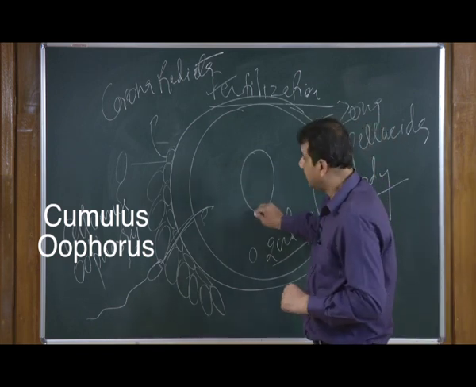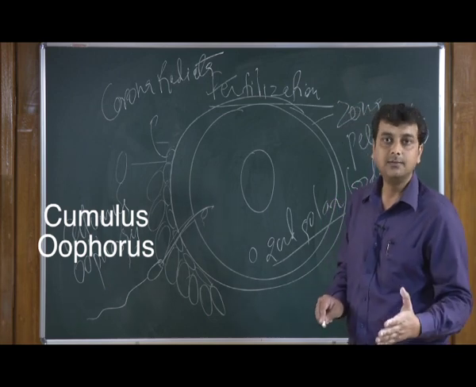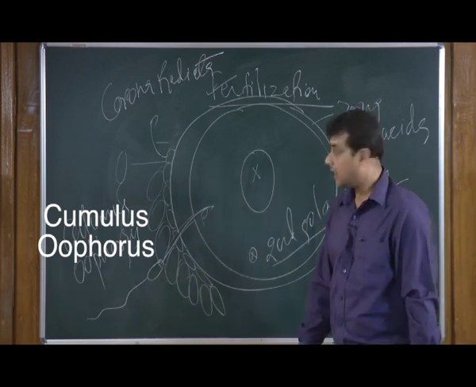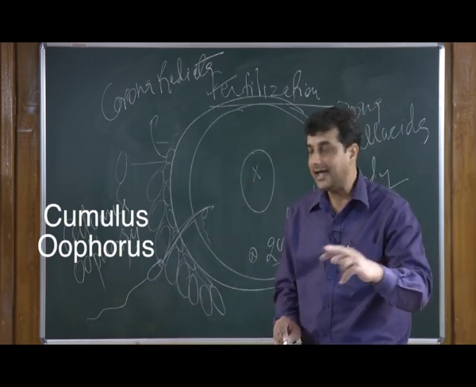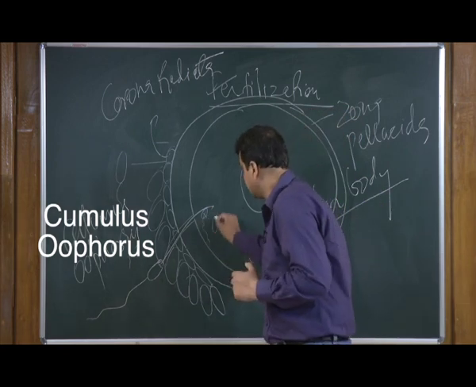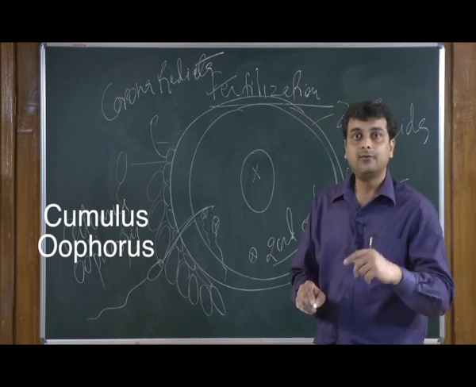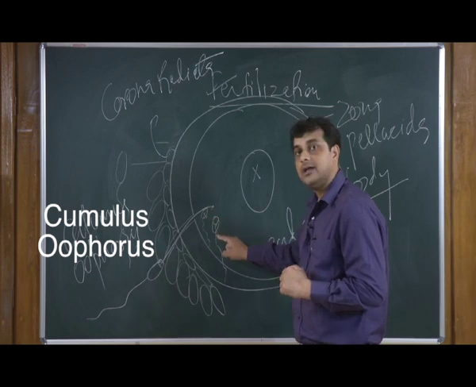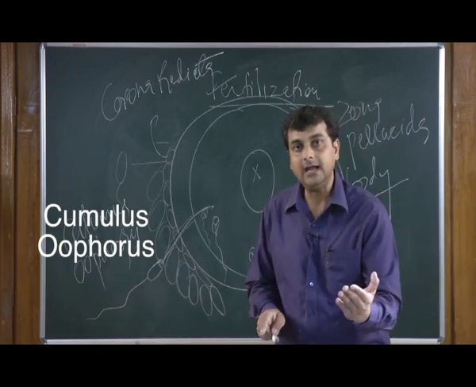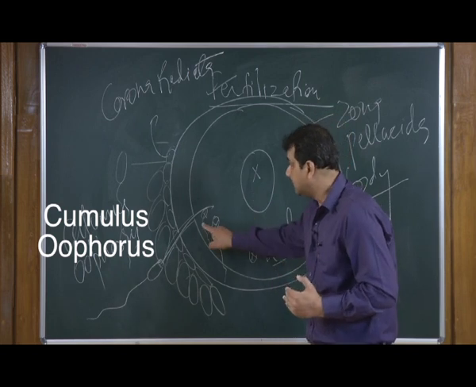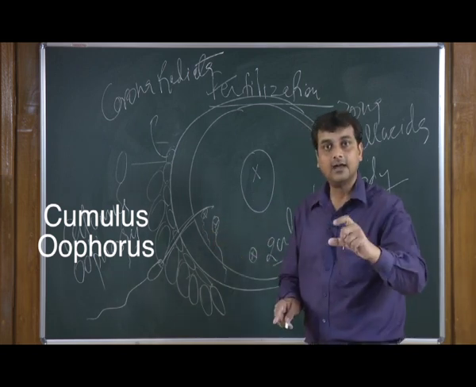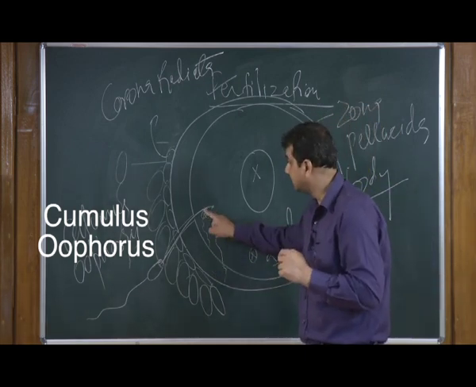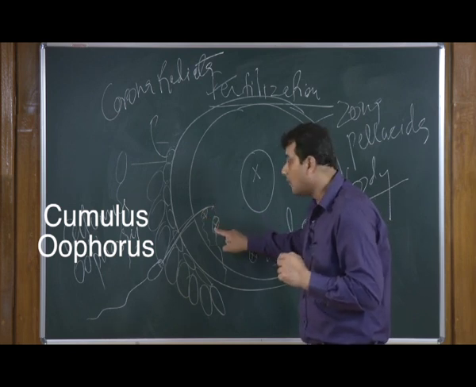So what we have is the XX chromosome in case of female. One X goes into the second polar body and the other X is here. Now the sperm has either X or Y, because we know that in case of male we have 22 pairs of autosomes and the last pair is XY, while in female it is XX. So XY defines the male and XX defines the female. But since we know in spermatogenesis that we get single gametes, the chromosome number is half. So we will get either an X kind of sperm or a Y kind of sperm.